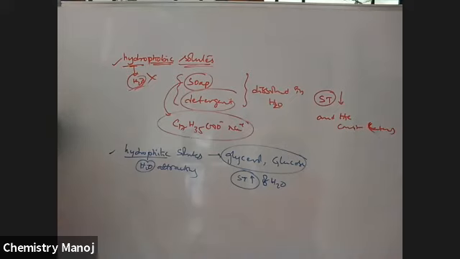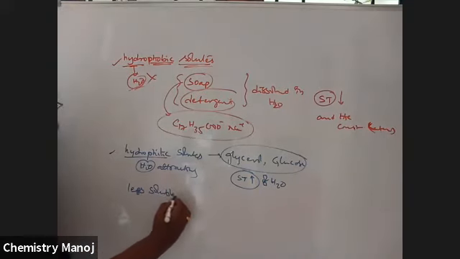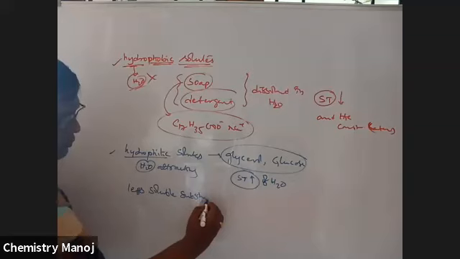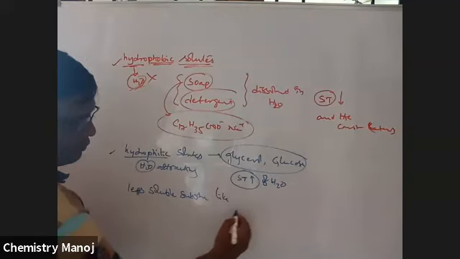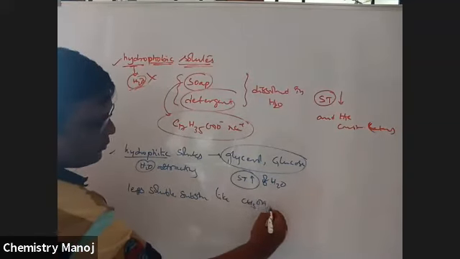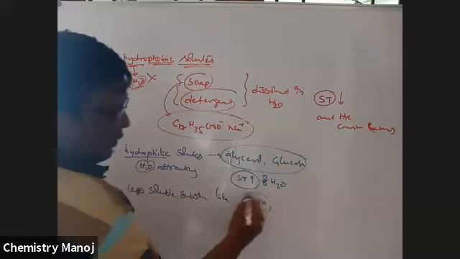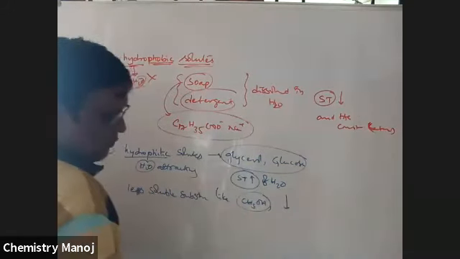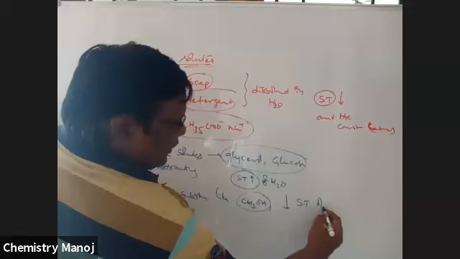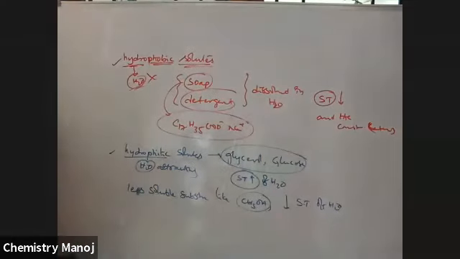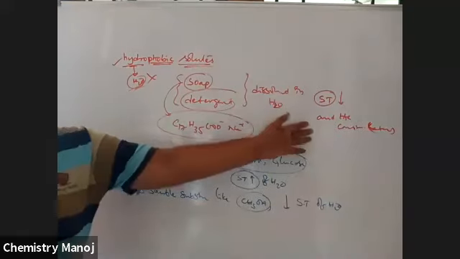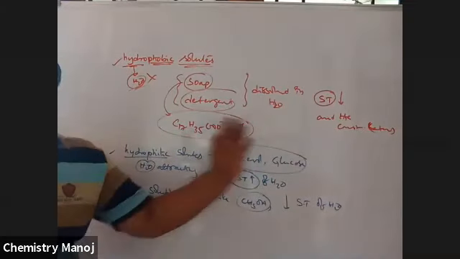Okay, so next. Another one, less soluble substances like methyl alcohol decrease the surface tension of water. So please keep in mind, in the hydrophobic case it first decreases and later becomes constant, not completely decreasing.